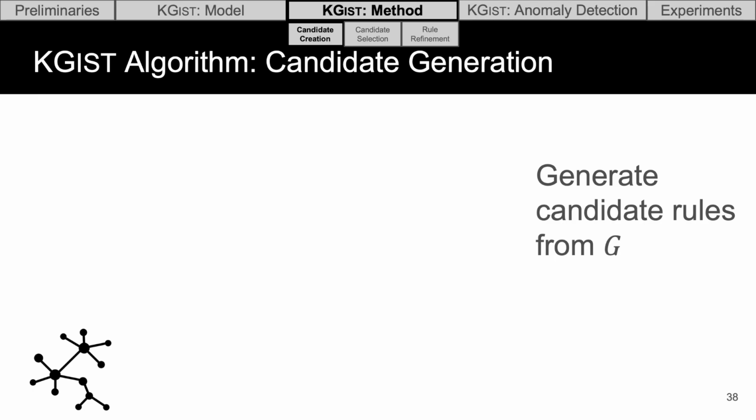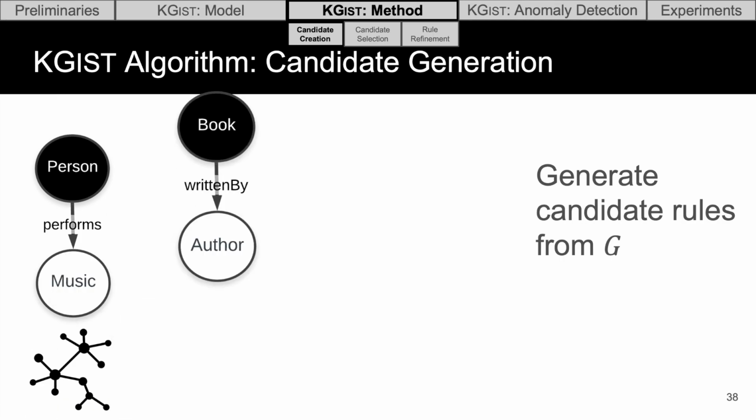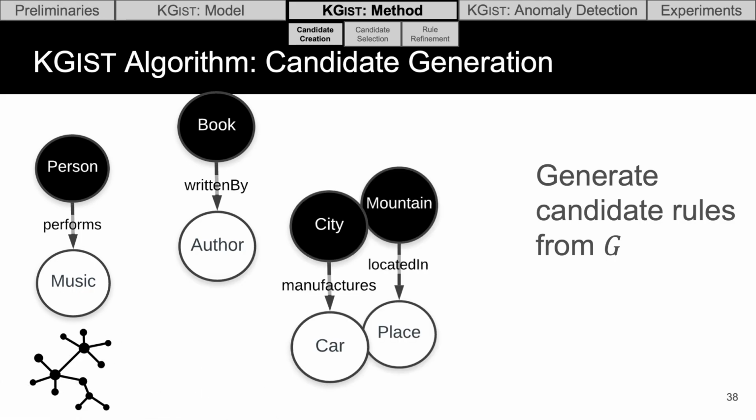So the first step is to generate these candidate rules. We'll do this by iterating over the graph, and each time we encounter an edge, we will generate rules to explain it. For example, if we encounter a person who performs music, then we'll generate that rule describing that schematic structure. We might also then generate books are written by authors, cities manufacture cars, and mountains are located in places.